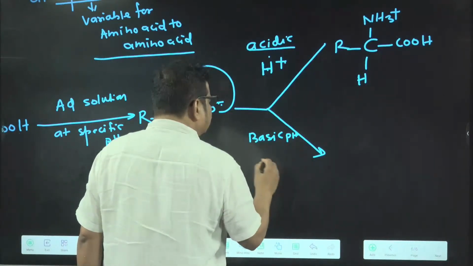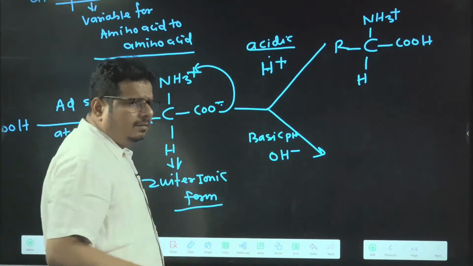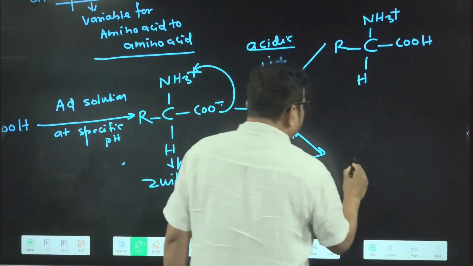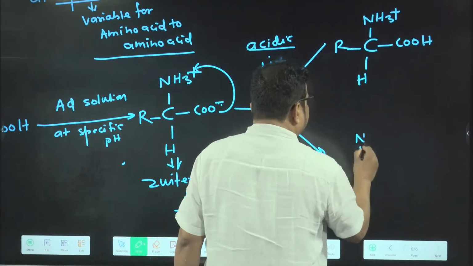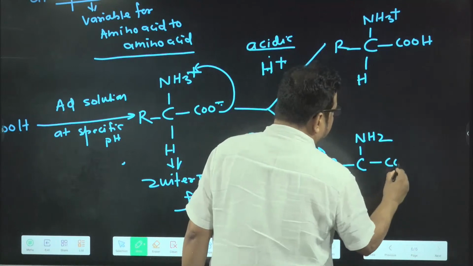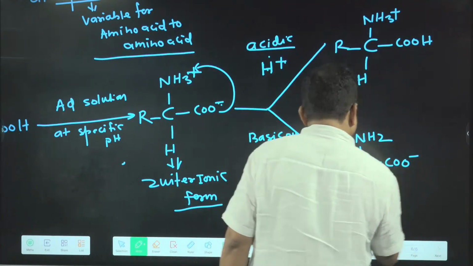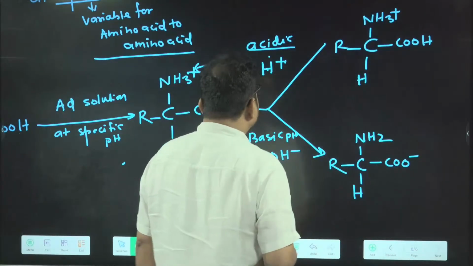At basic pH what happened? OH minus is here. So what happened? Look here. C, NH2, R, C, OO minus and H. What do you find here?